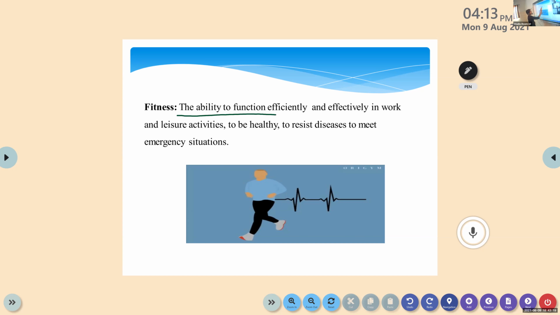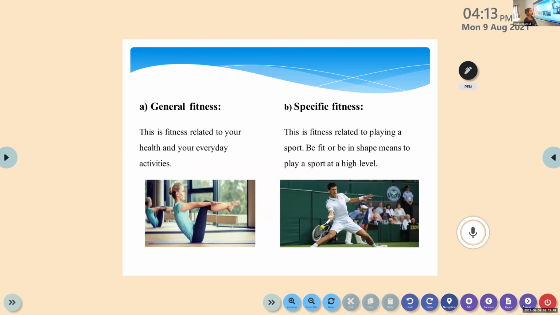So the ability to function efficiently and effectively in work, not only in work, but also in recreational or leisure activities. What are leisure activities, Nestle? Leisure activities, the common hobbies like gardening, all these are leisure activities. Another name is recreational activity. Both are the same. To be healthy, to resist disease, to meet emergency situations. So two classifications of fitness: general fitness and specific fitness.